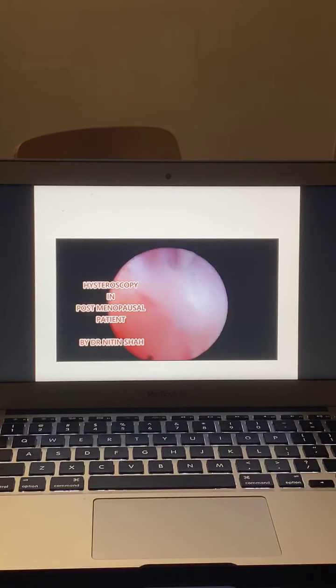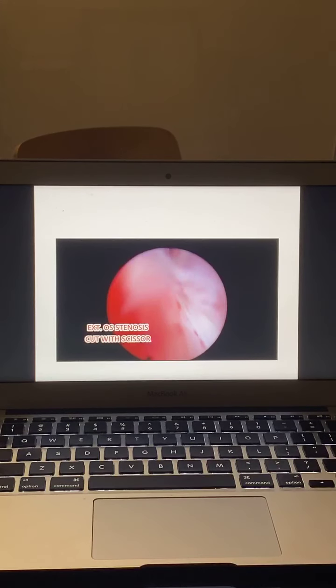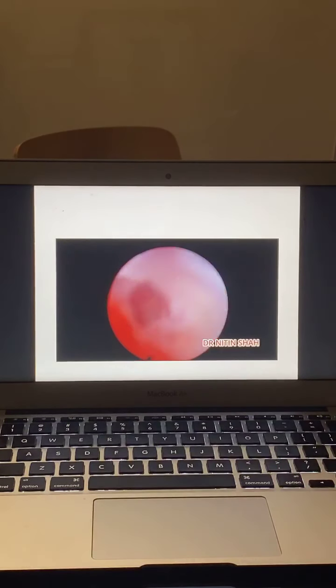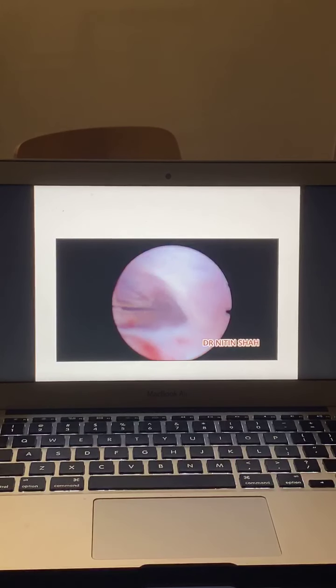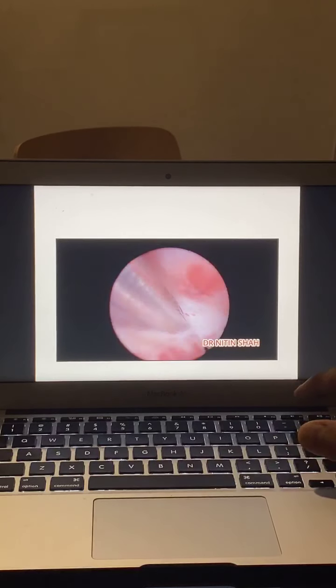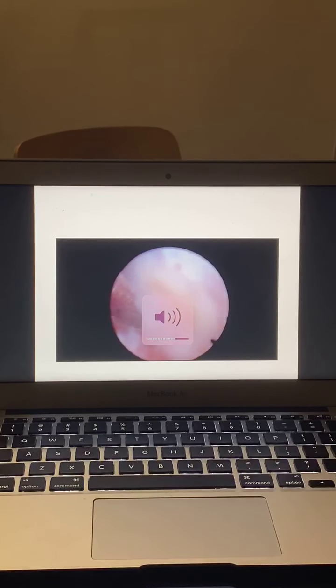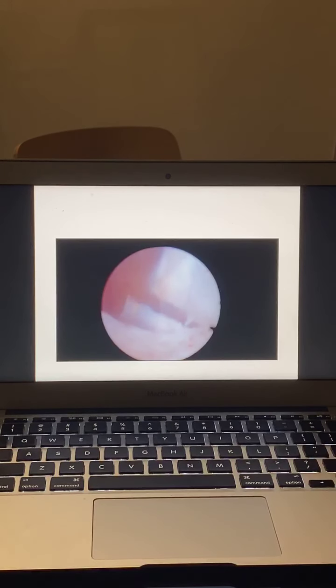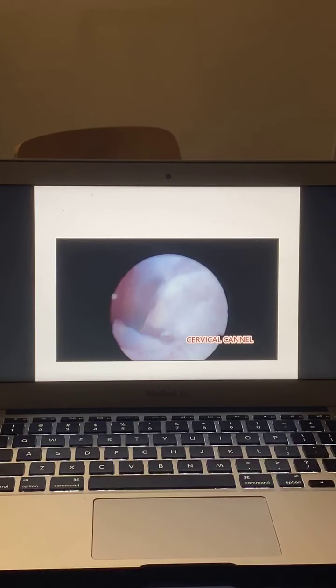This is a hysteroscopy in a postmenopausal woman. Now we can see there is a stenosed external os. So with the help of the scissor, you can make a small nick and try to open up the external os. This is the dilatation of the external os, and now you are entering the cervical canal.